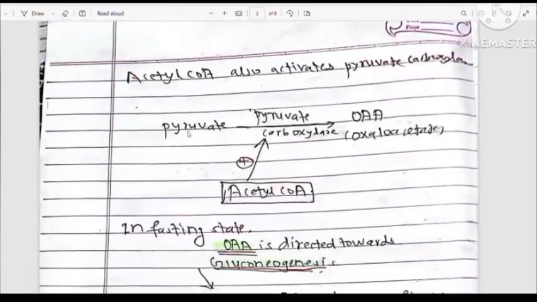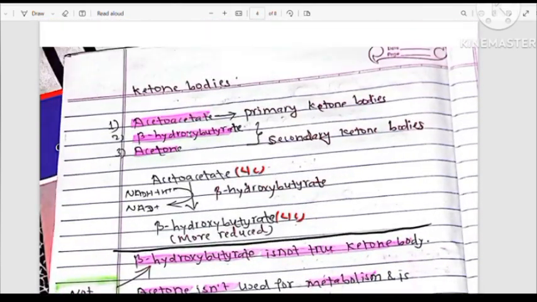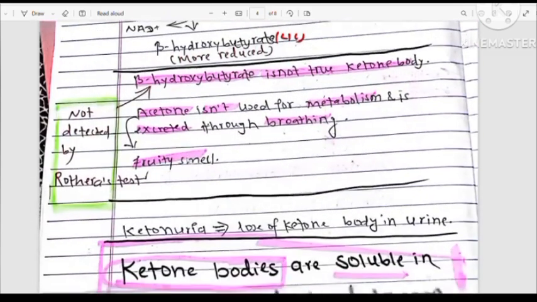The ketone bodies are acetoacetate, beta-hydroxybutyrate, and acetone. Out of these, acetoacetate is the primary ketone body, while beta-hydroxybutyrate and acetone are secondary ketone bodies. Beta-hydroxybutyrate does not contain a true ketone group, so it is not a true ketone body. And acetone is not used for energy production inside the body.